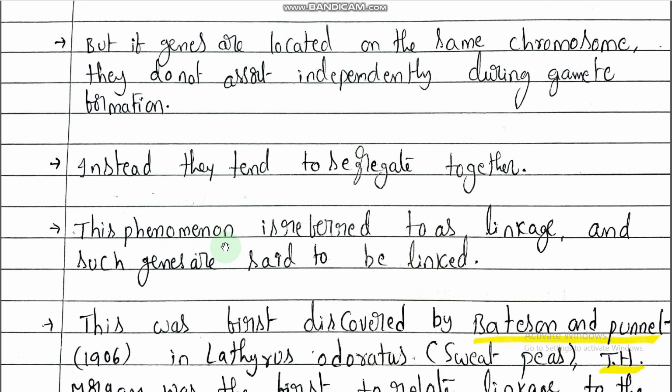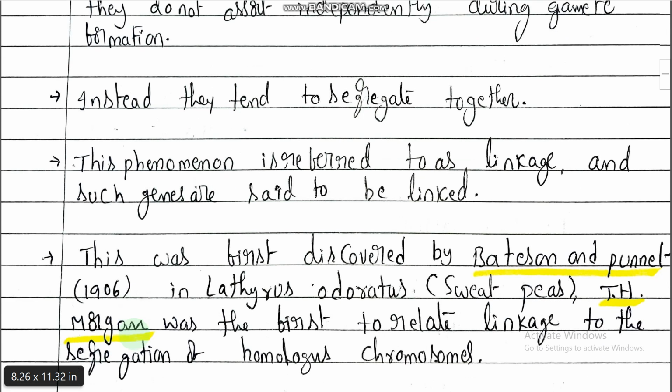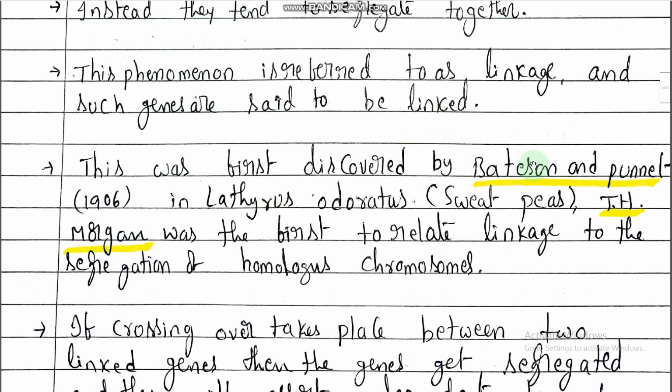Next point. Linkage was first discovered by Bateson and Punnett in 1906 in Lathyrus odoratus, the sweet pea plant. Thomas Hunt Morgan was the first to relate linkage to the segregation of homologous chromosomes.